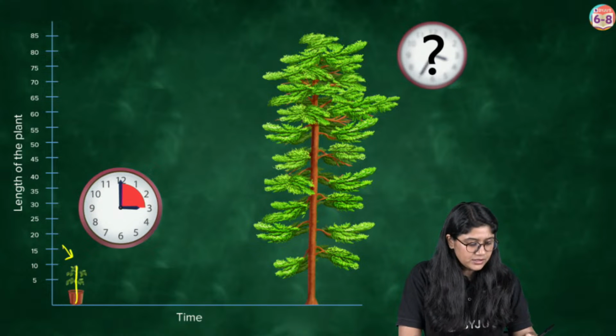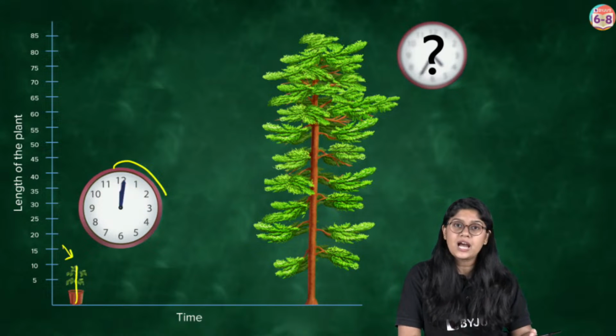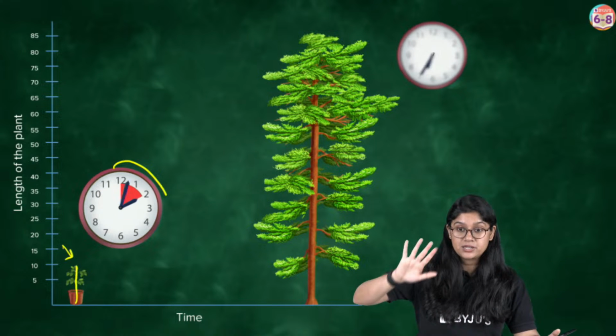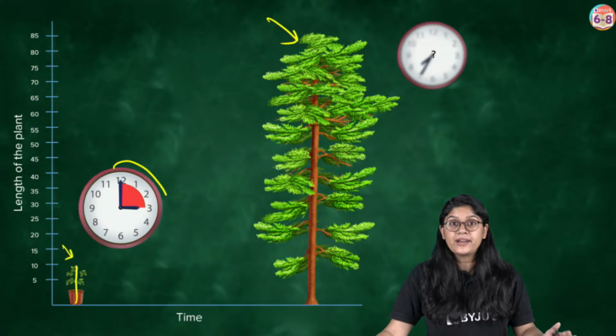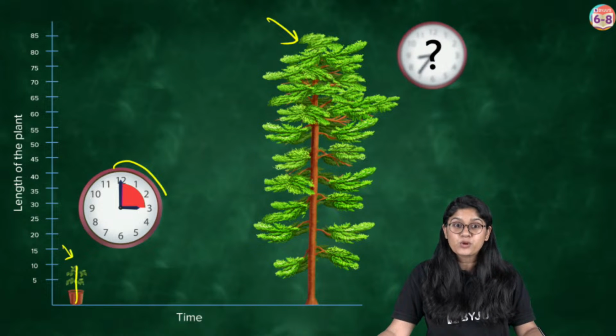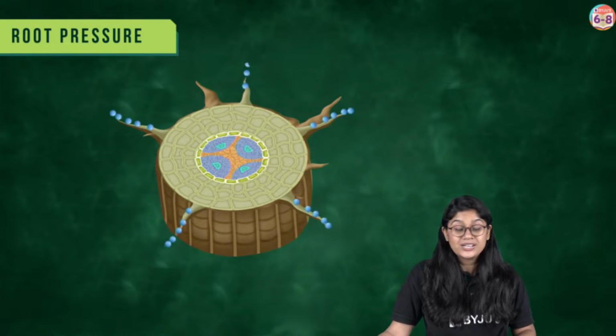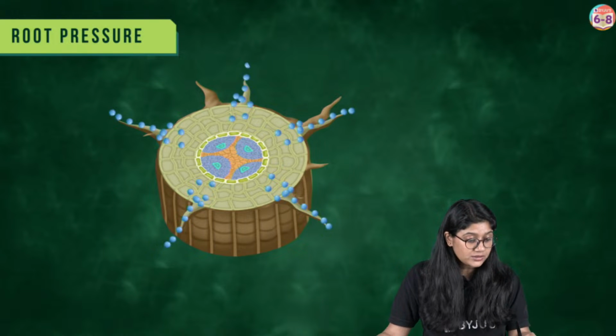The water molecules will move from roots. We know that in a small plant it can easily move in 3 hours. In 3 hours, we'll be able to see the movement. But in a big tree, it's a very time-taking process. So let's understand, everyone, how the water molecules move. Let's recall things, everyone.